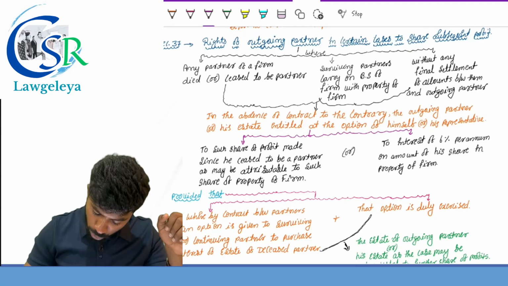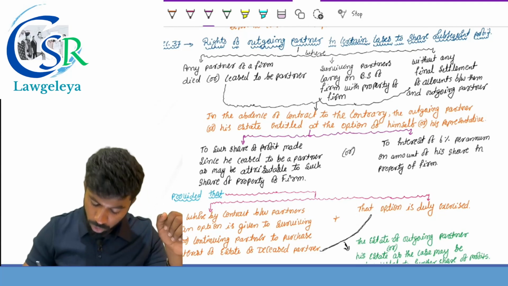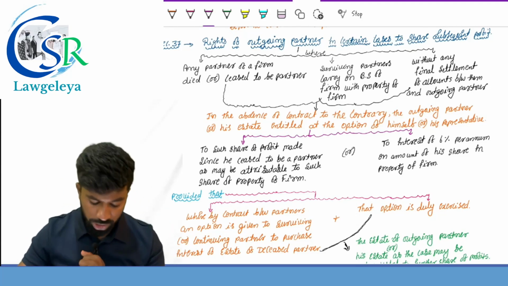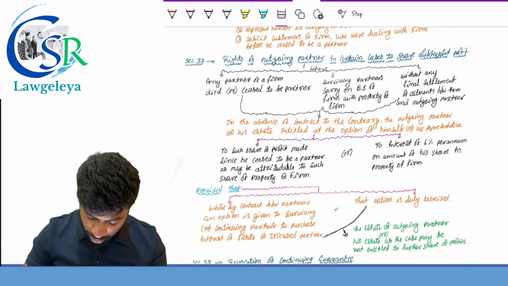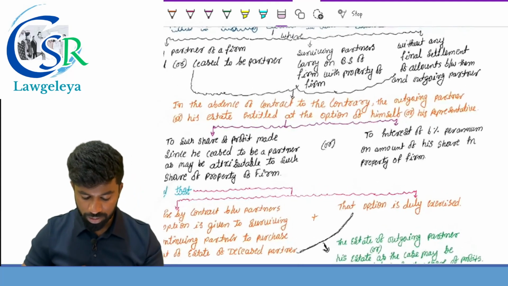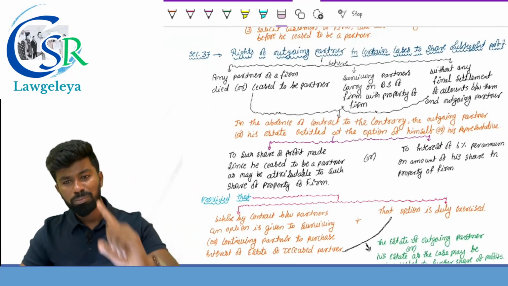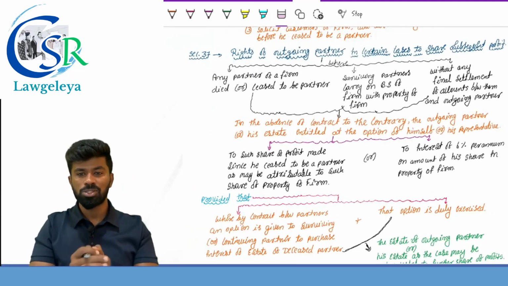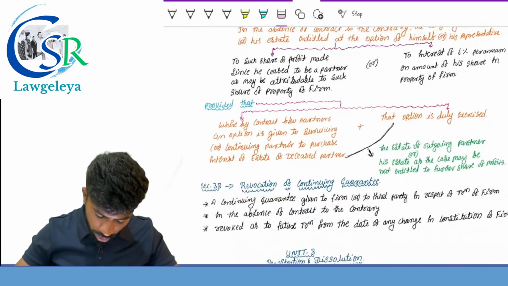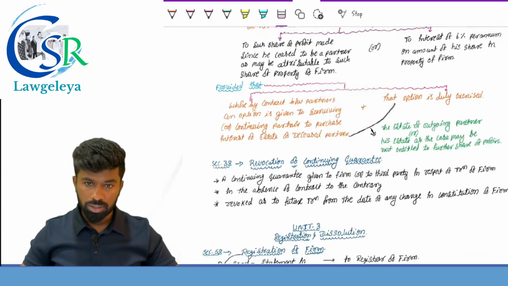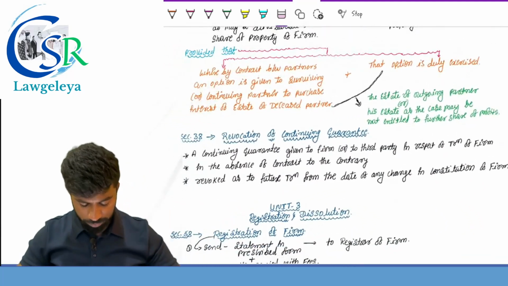Most important for the upcoming examination: Section number 37, the rights of an outgoing partner. Can he share the subsequent profit? Yes, only when the remaining partners continue to carry on the business without the final settlement of accounts. Next one, especially this provision is most important.